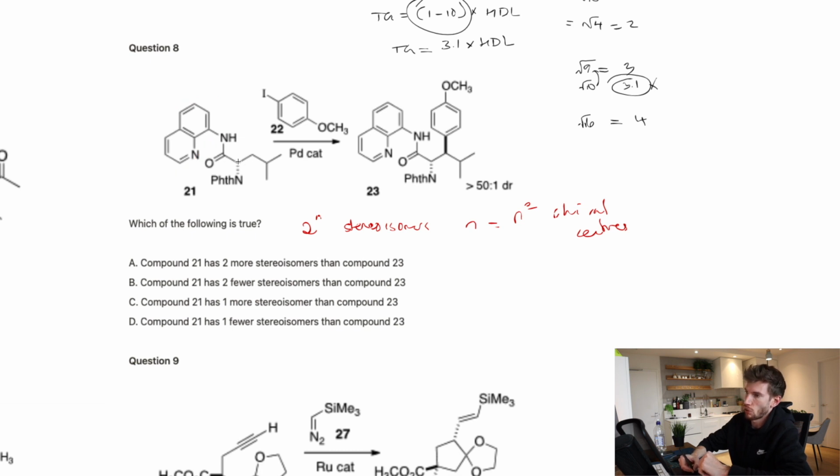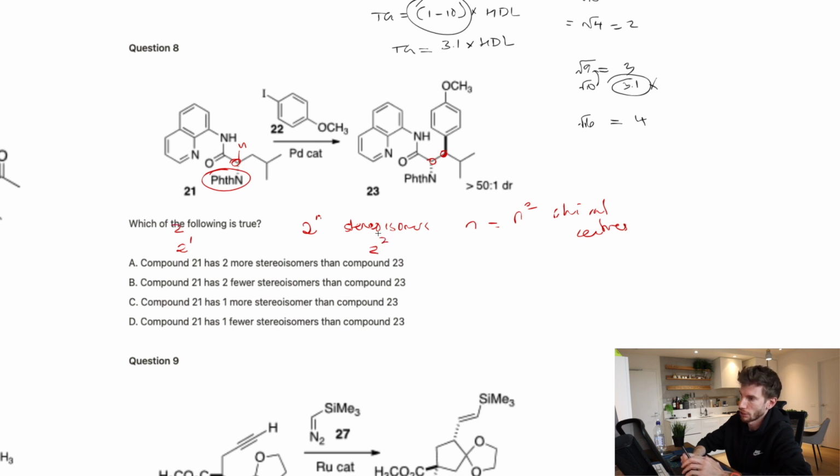If we start going, we've got 1 here, right? So we've got hydrogen, this kind of phenylphthalein attached, I believe is what that's a shortening for, this branch and this gigantic branch. They're all different. So we've got 1 chiral center there. Then we have no other chiral centers, right? Because this would have 2 hydrogens and this has 2 methyl groups. If we look at compound 23, all of this is unchanged, so we're not going to see any difference there. And we now have another chiral center here. So what that means is that compound 21 would have 2 to the power of 1, compound 23 would have 2 to the power of 2.